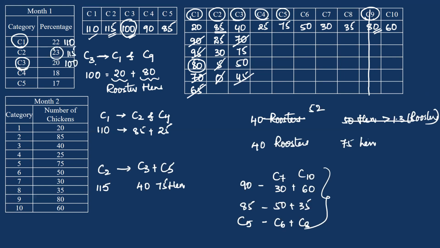Now these 115 chicken were categorized into C2 and C4 in the second month. And these 90 chicken were categorized into C7 and C10 in the second month, and these 85 chicken were categorized into C6 and C8 in the second. And this completes the set. Okay, so after solving the first, the second, third, and fourth sets, either you can pick this set or the first set.